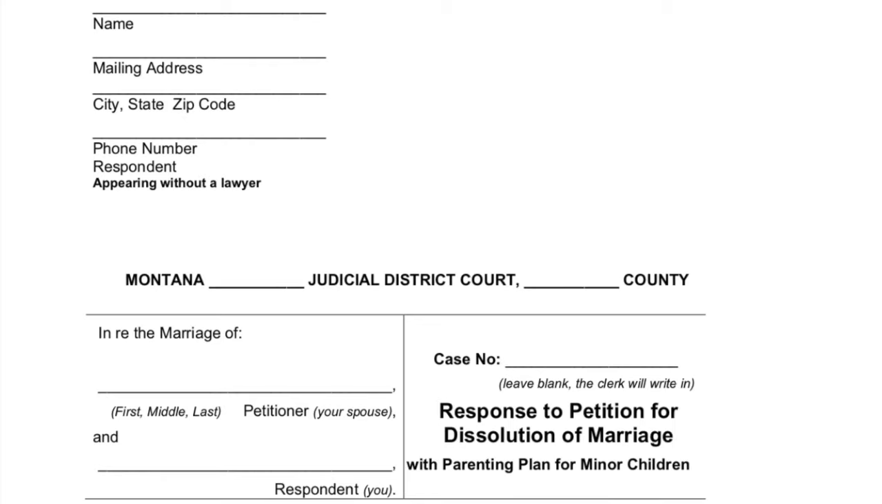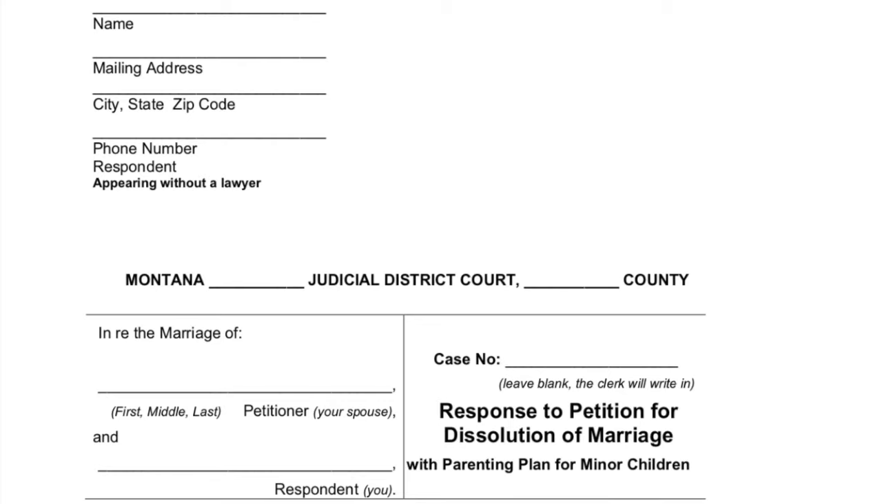To complete this document, you will need to reference the other party's document that includes the word petition at the top of the first page. Please locate this document now. Now that you've located the other party's petition, you can begin to complete your response to their petition.